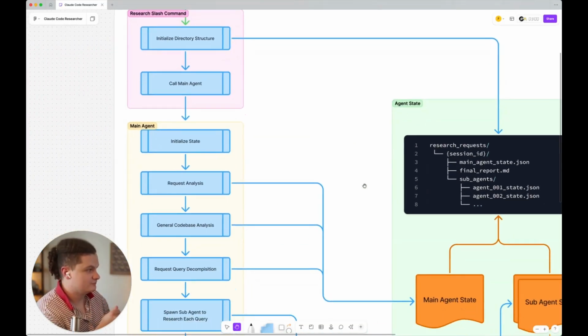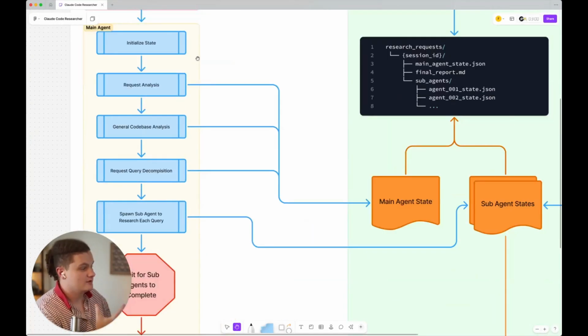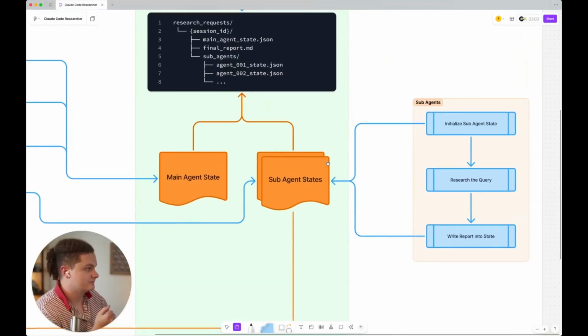The main agent will then initialize its own state. It will do some request analysis. I have this set up to just do a cursory look through the code base to have a general understanding of what it does. And to note here, as it's doing each of these processes, it is updating the main agent state. Each of the subagents will first initialize its own subagent state. It will then do the research process of reading files, taking note of what it's looked at and such, and then write the report into its own state.